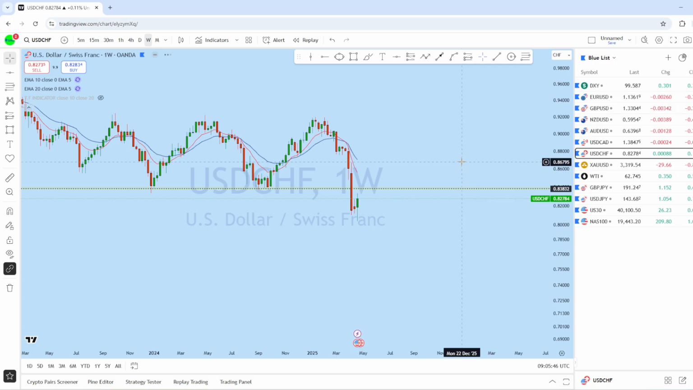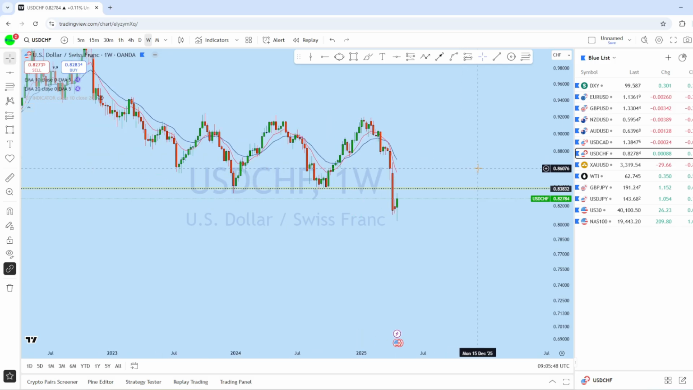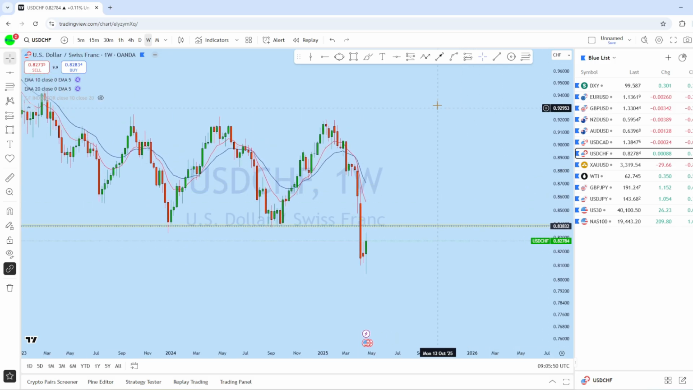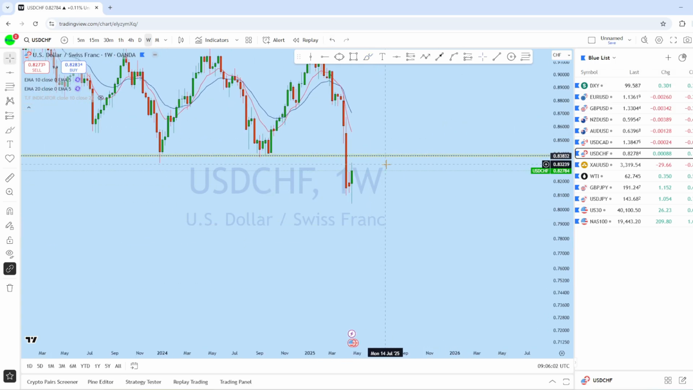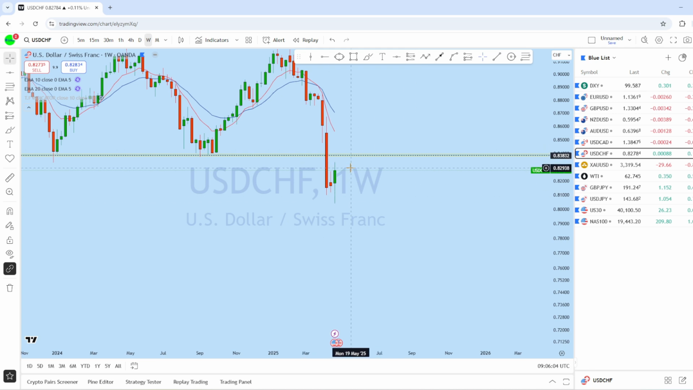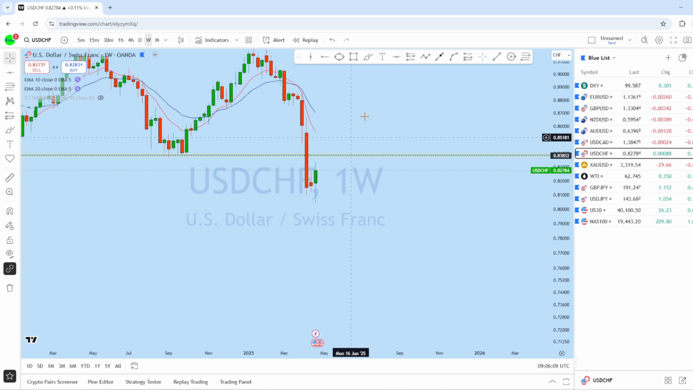Now if we look at the weekly chart on dollar Swiss franc, there is a weekly drop followed by this pullback, and this is a smooth downtrending market structure, expecting the price to remain bearish for the long-term picture. Last week we saw bearish price action, and with that we could see the market retest and then remain bearish in that direction.